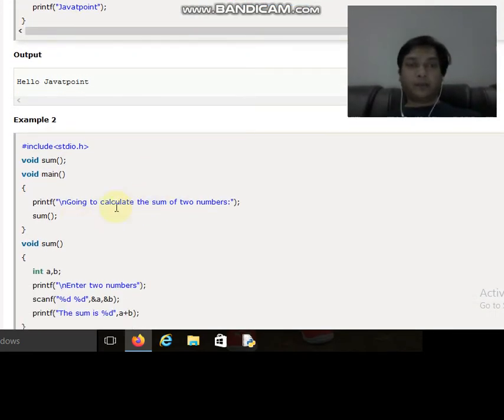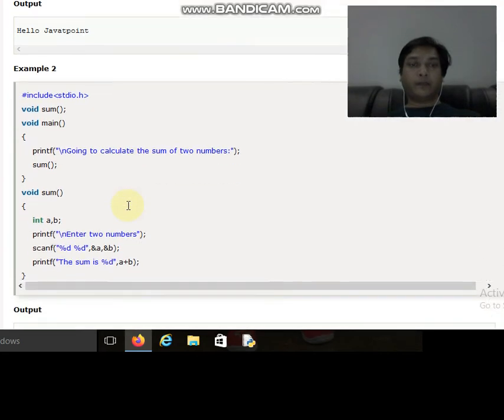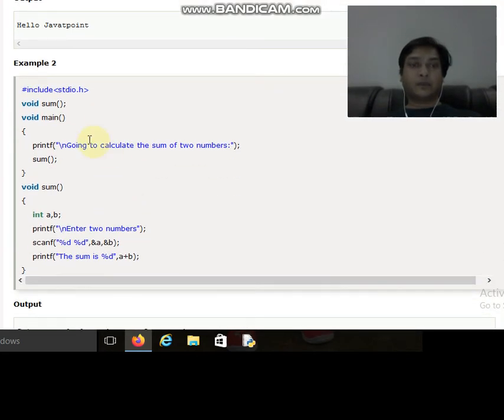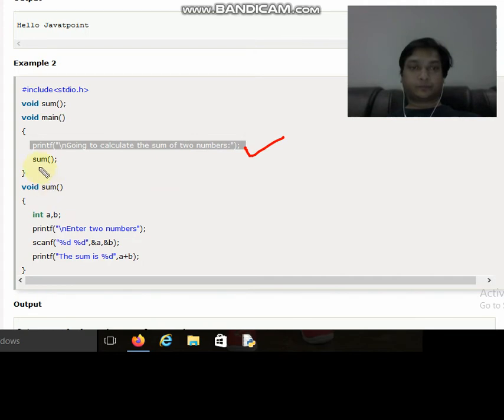This is the second example where we are basically using the same things, and over here again the sum function is declared before the main, and inside the main the printf statement is written. So this is going to be printed, going to calculate the sum of two numbers. This statement is going to be printed first, then this is called the calling of the function. Upon calling, the control will take you to the definition of the function.